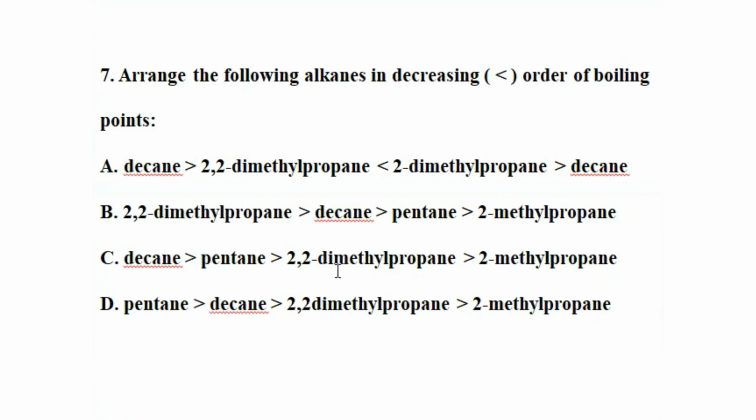And the third one is 2,2-dimethyl propane, which contains 5 carbon atoms but forms a branch. The boiling point of pentane is greater than 2,2-dimethyl propane. And the boiling point of 2,2-dimethyl propane is greater than 2-methyl propane, because 2,2-dimethyl propane contains 5 carbon atoms, but 2-methyl propane contains only 4 carbon atoms. Therefore, the answer must be C.